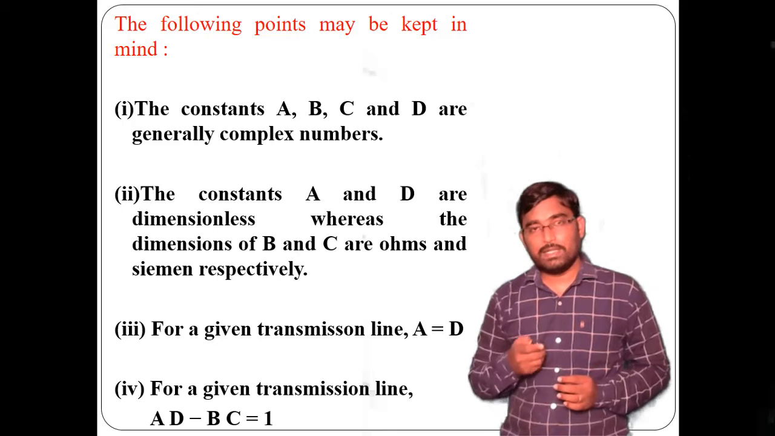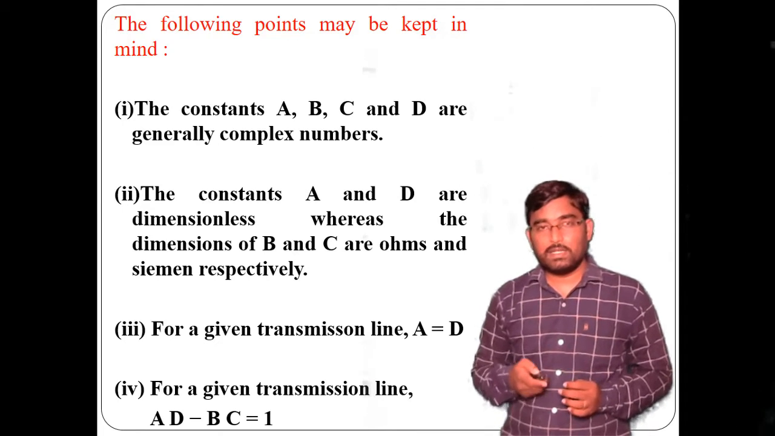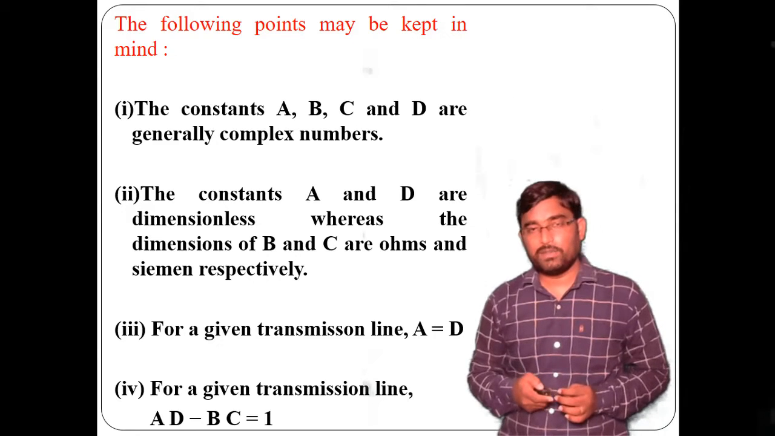That means the transmission line is said to be a symmetrical line as A equals D, and the transmission line is said to be reciprocal as AD minus BC equals 1.